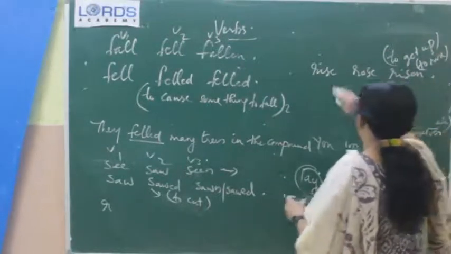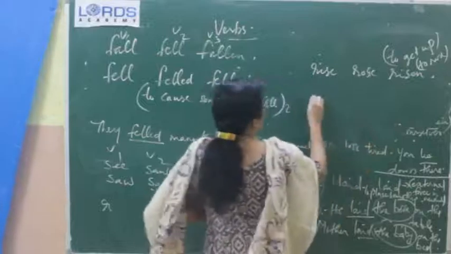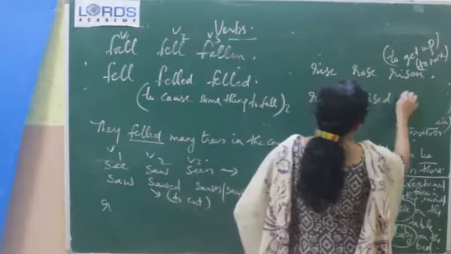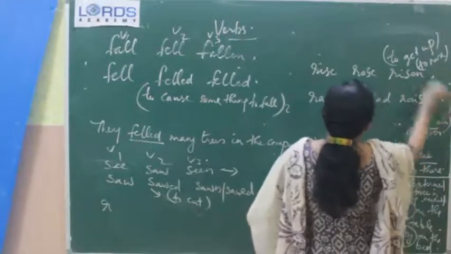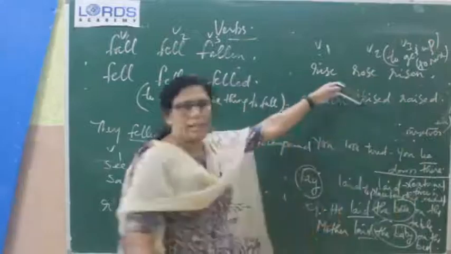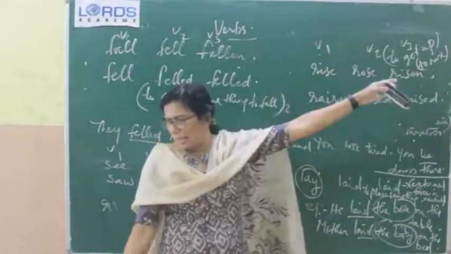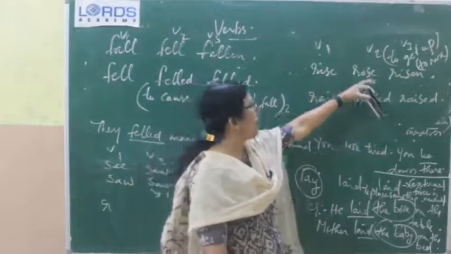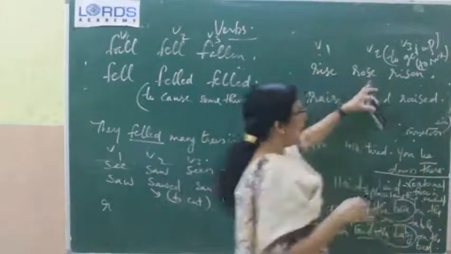Okay. To come up. That is the meaning of rise, rose, risen. V1, V2 and V3. The sun rises in the east, that is rise. He rose up early this morning at 5 o'clock.